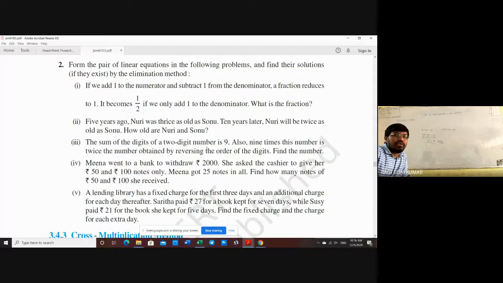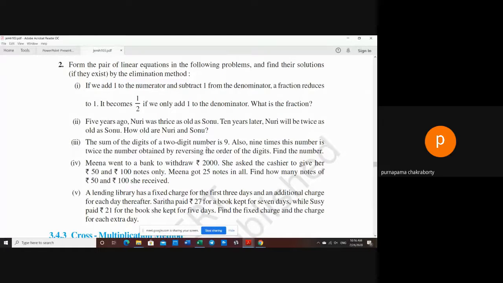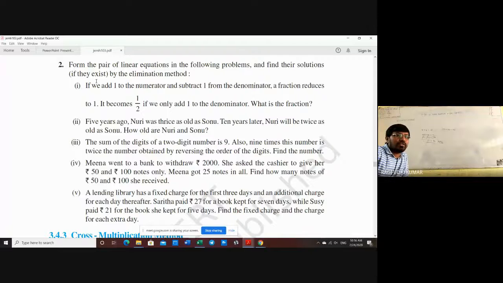So can you read the question now properly? Is it visible to you? Yes, sir. So now here, what is the question given to you? Form the pair of linear equations in the following problems, and find their solutions if they exist by the elimination method. The first question is given to you.